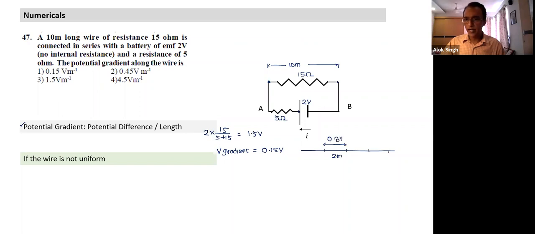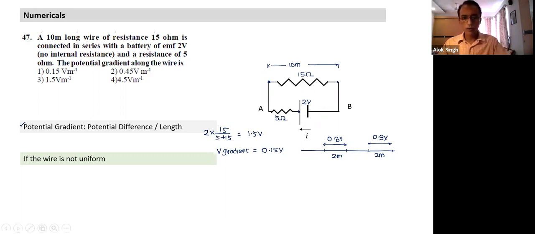It doesn't matter where I take those two points. If I take another two points at a distance of 2 meters, what is the potential difference between them? Same: potential gradient into distance. What is not given in the question is whether the wire is uniform or not. But whenever such a question is given, a long wire, there's no reason to believe it is not uniform. It is a uniform wire, so we can calculate potential gradient.